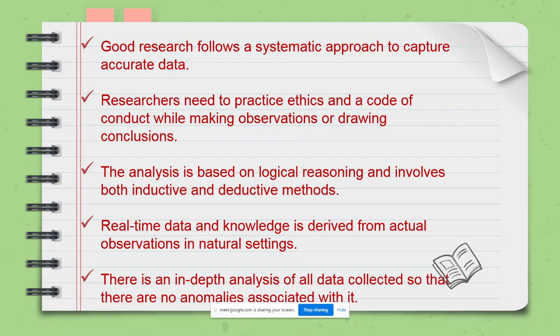Another method of primary data collection is interviews. Open ended and close ended interviews can be conducted to collect the data. Then the third type of primary data collection method is observation.